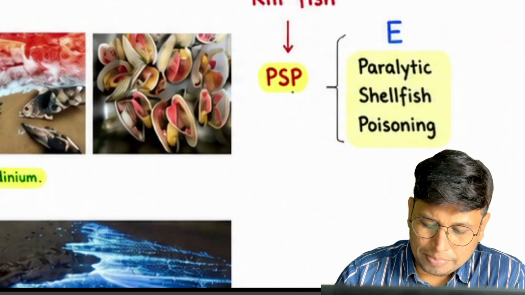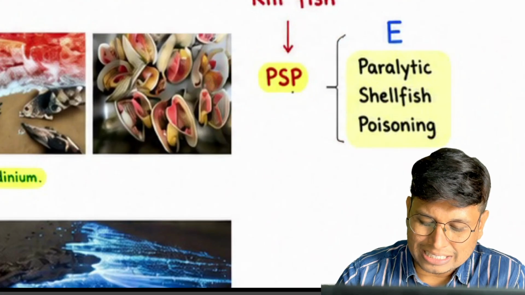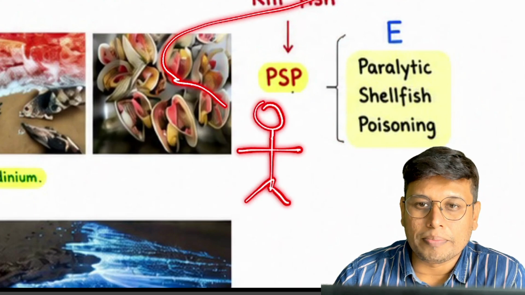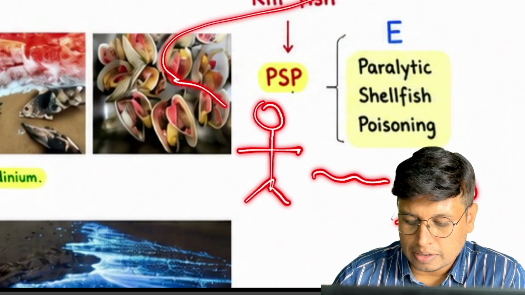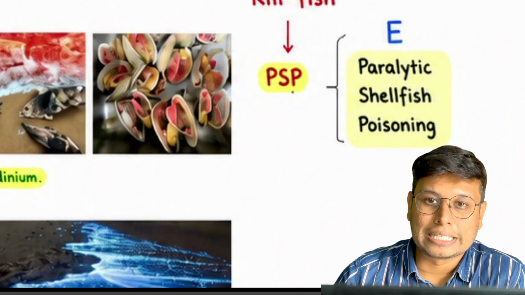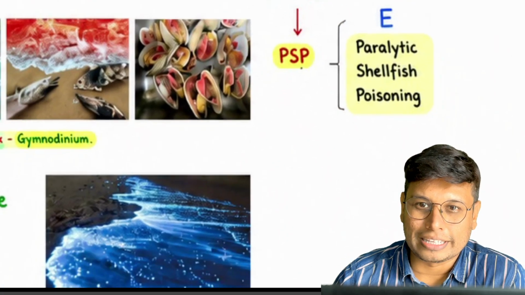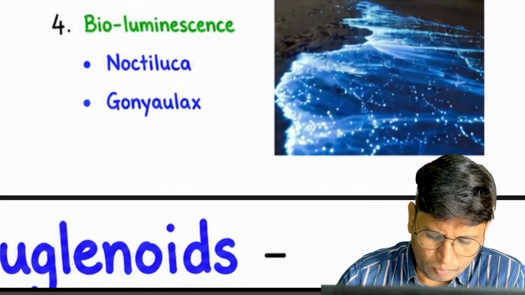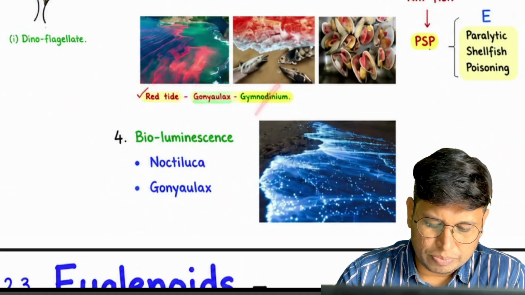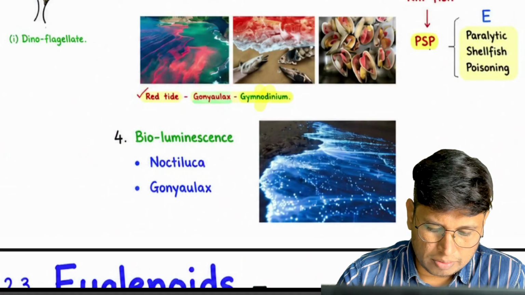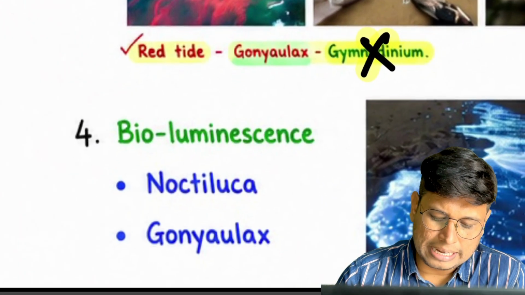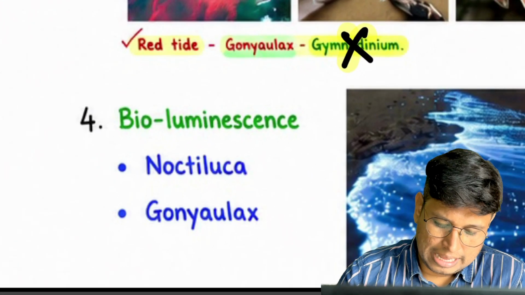So what is happening here? This saxitoxin goes through the shellfish inside the human being, and human beings suffer paralysis. So this is called paralytic shellfish poisoning. Next. Red tide is caused by Gonyaulax, not Gymnodinium, because Gymnodinium is not part of the syllabus. This is an extra one. Gonyaulax, 100% red tide, match the pair.